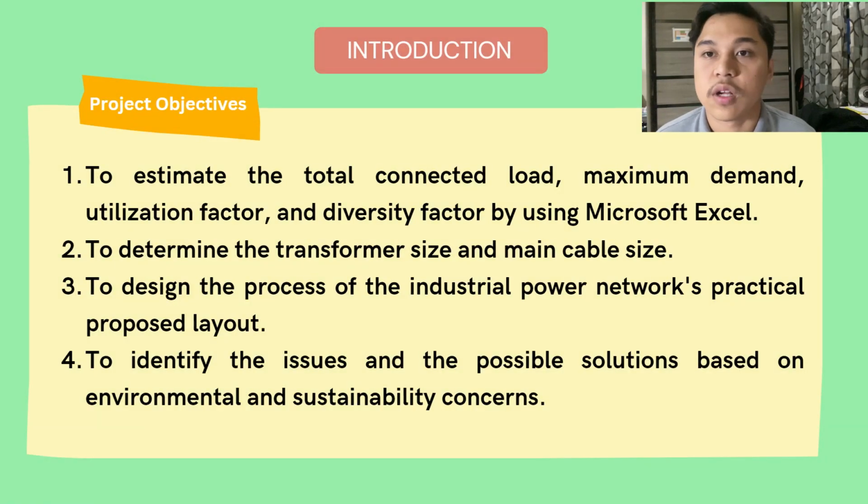For the last part of the introduction, we're going to the project objectives. The first objective is to estimate the total connected load, maximum demand, utilization factor and diversity factor by using Microsoft Excel. Then to determine the transformer size and main cable size. After that, to design the process of the industrial power network with a practical proposed layout. And the last one, to identify the issues and possible solutions based on environmental and sustainability concerns. That's all for me. Thank you.